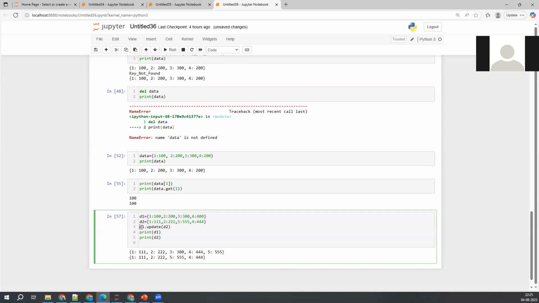Okay, so in the source dictionary, if the keys are there, it will try to update. See, 100 actually updated with 111. Now it is printing D1 here. 100 got replaced with 111, and 200 got replaced with 222. 300 stays 300 because we don't have any corresponding key in D2, right? So the value remains the same as is here. 4 is updated with 444. 5, since the key is not there in D1, it is simply appended here.